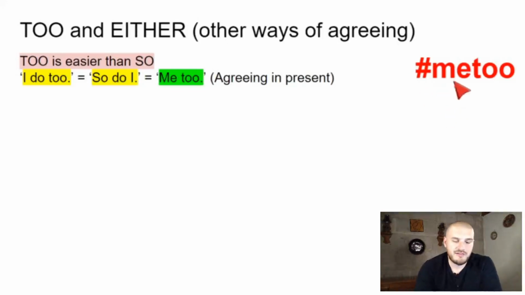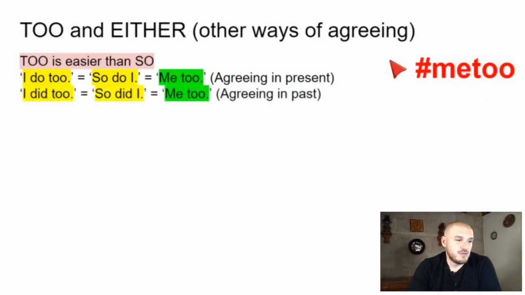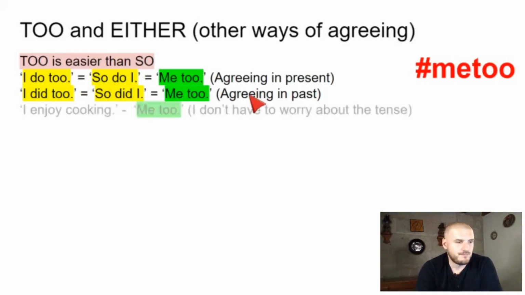Me too is actually a famous campaign and hashtag, which you guys probably know about, to do with sexual abuse in Hollywood. I did too, so did I, and me too. So again, here we're agreeing in past. We can use me too, right? So look, we can actually see it an easier way. It's easier than saying too with the verb or so with the verb. You can actually just say me too, yo también, right?